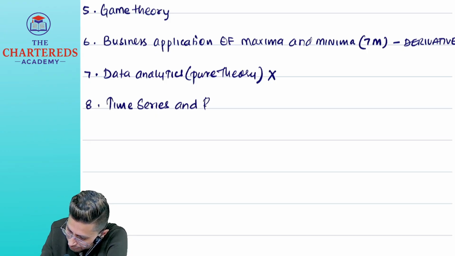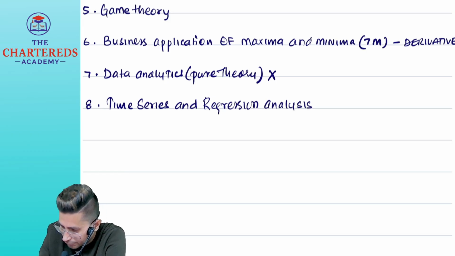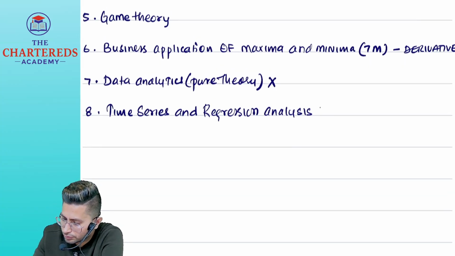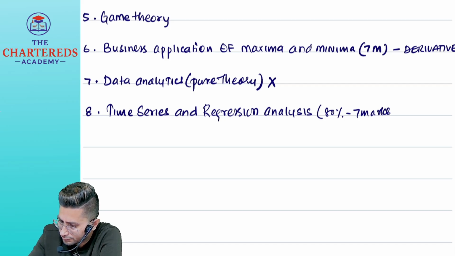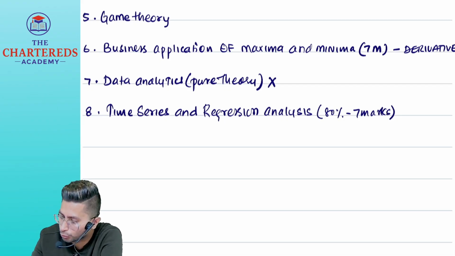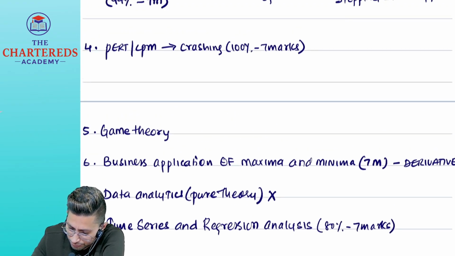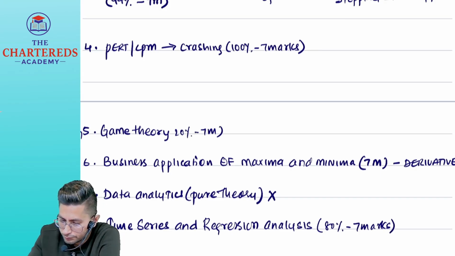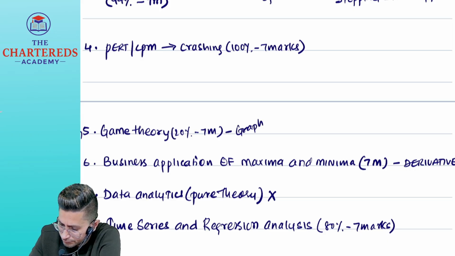Time series and regression analysis. Now here also, mostly 80% chance that you get this for 7 marks. In case you don't get it, then they may ask you game theory, which is a 20% chance for 7 marks. Game theory, if they ask you, they'll ask the graph method mostly.